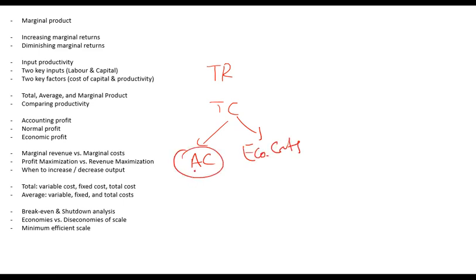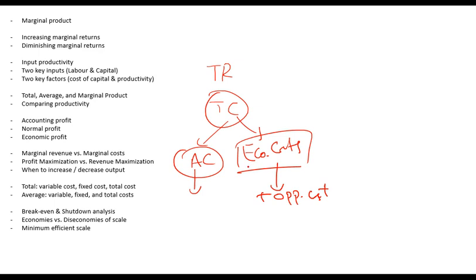Accounting costs are the costs on your P&L which do not take opportunity cost into account. Economic costs are those which also include opportunity cost. So if I add opportunity cost to accounting cost, that will make total cost or economic cost. So remember, economic cost includes both accounting as well as opportunity cost, while accounting costs do not include opportunity cost.